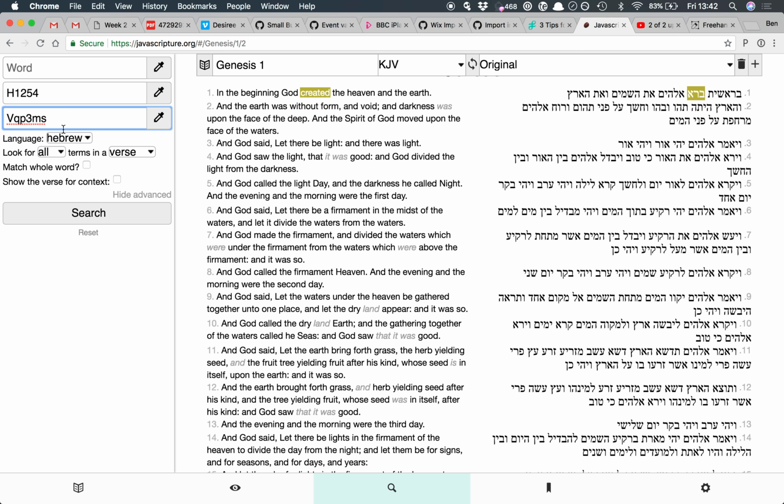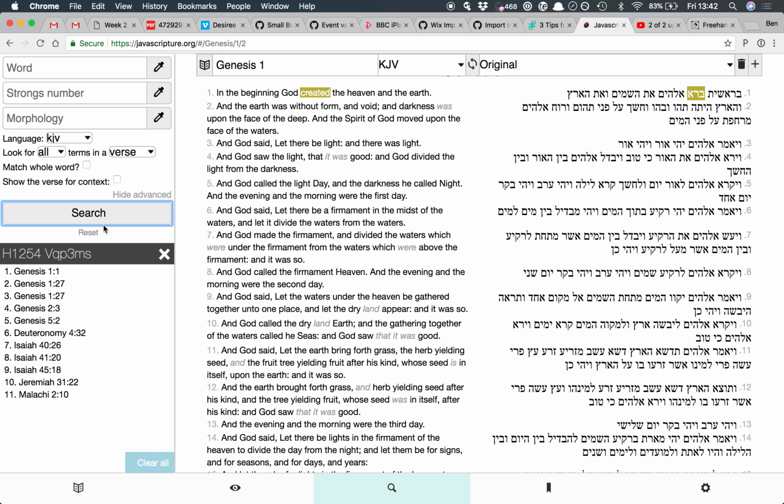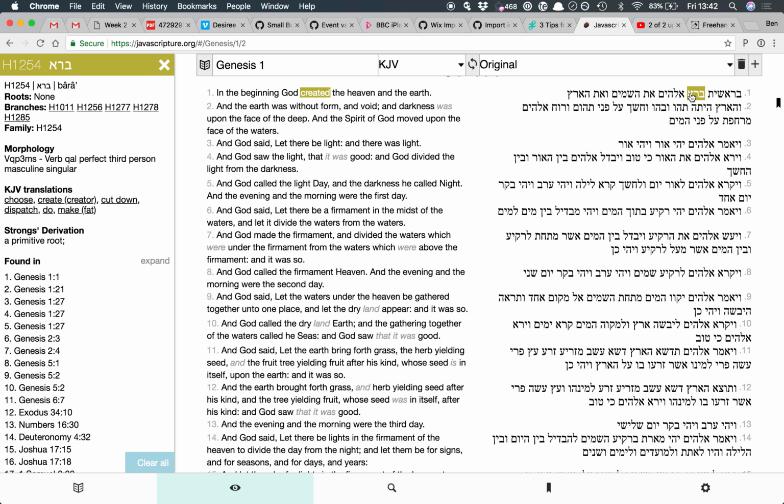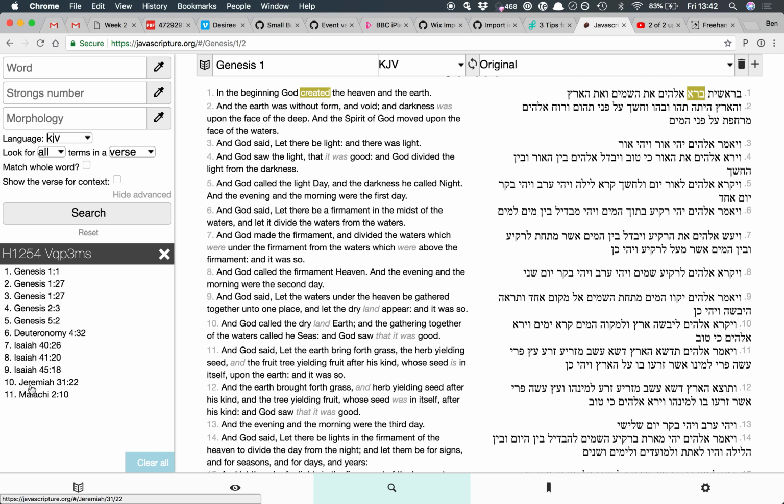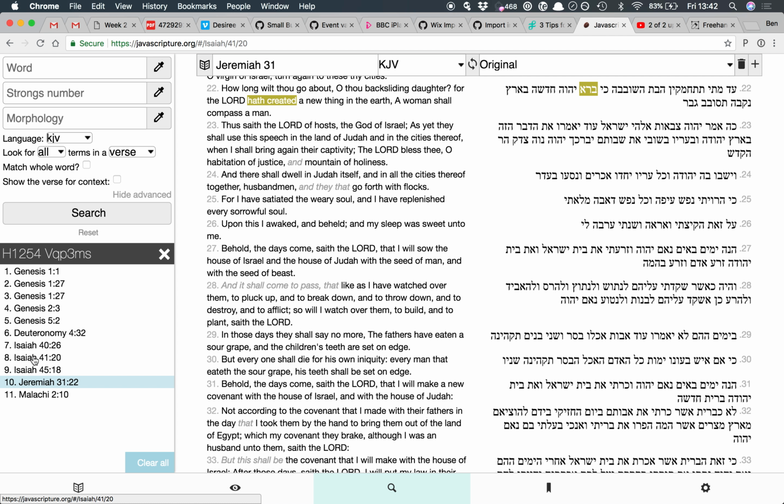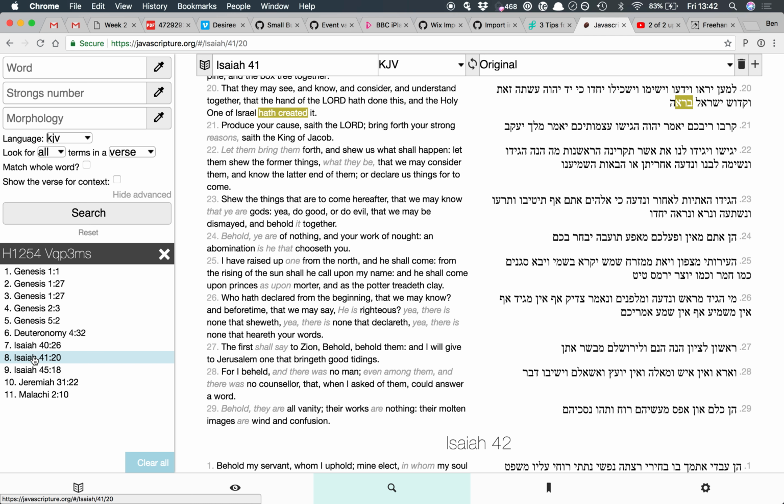And we do a search in the Hebrew, it would need to be, because that's where the morphology exists. Search for all terms in a word, and that will give us every time the word created is used in that particular form. So the third person perfect masculine singular, so he created, in the past tense in a masculine form. So there's 11 of those. So that can be useful if you're looking for a particular use of a word in a grammatical sense, like the times when it's feminine or the times when it's plural or something like that.